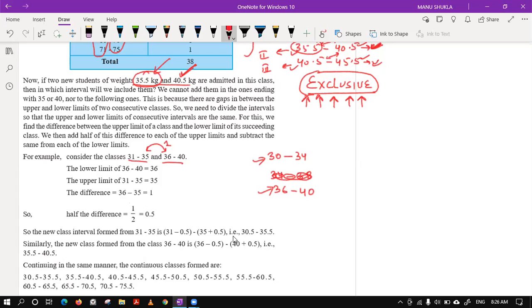Again you will see the gap between the two hills, that is the upper limit of the first and the lower limit of the second. Tell me, what will we add and subtract this time? Bhavya, good. Others, please try. So we have to see the gap is of 2. Right now you can say it is like having a gap of 2 kilometers between two hills. So both of them will move 1 kilometer.